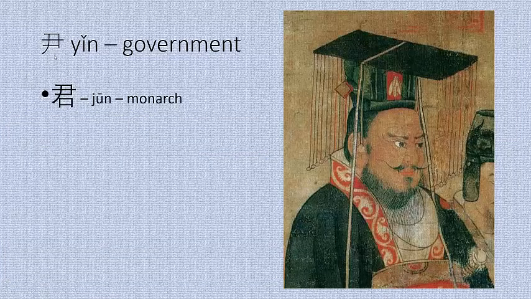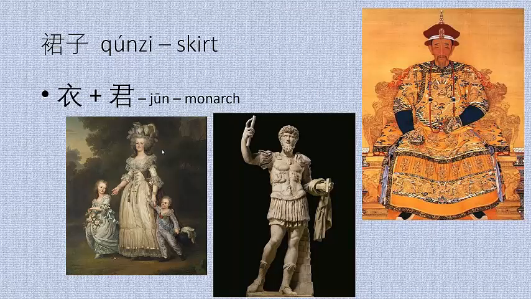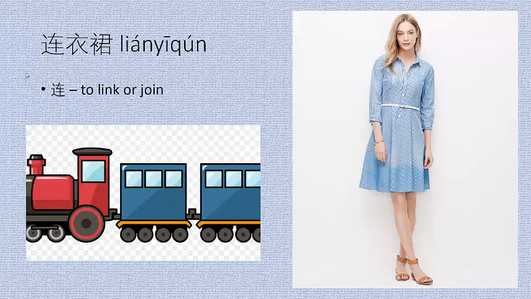Now, to make skirt, we have to add another character. Skirt is qun, and it rhymes with jun, monarch. The word monarch has the government radical, the creepy hand holding a stick, plus the mouth radical, because the monarch's the one who tells you what the government is, right? Now, skirt, 裙子, the first character you have to trace has the clothing radical and then the character for monarch. So you can picture whatever monarch is your favorite wearing a skirt, okay? So clothing radical plus monarch for the sound, not for the meaning. 裙子, and then the zi, 裙子.